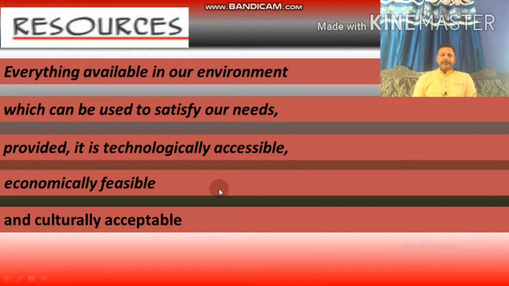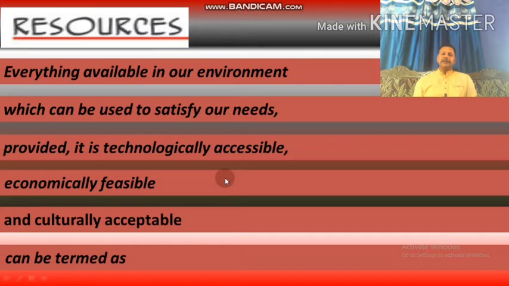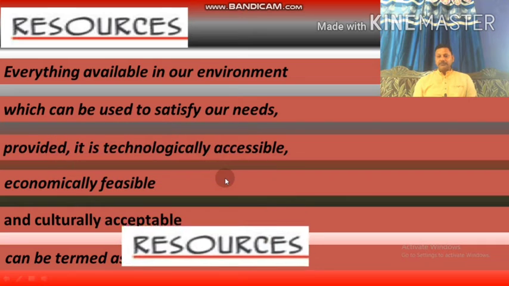So now we have a broad definition of a resource. Anything that is available in the environment which can be utilized to satisfy human needs, provided it is technologically accessible, economically feasible and culturally acceptable, can be termed a resource.